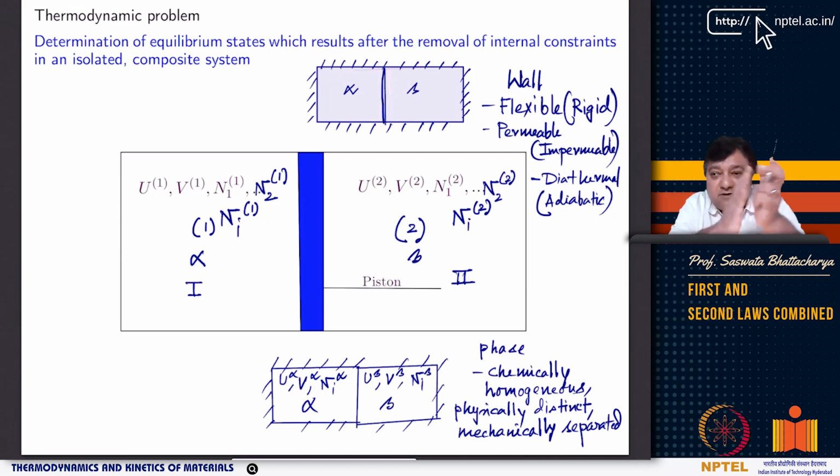Once you put them together and remove all the internal constraints, that means you allow the phase boundary to be flexible so it can move, permeable so there is exchange of species through the wall, and also diathermal so it allows heat transfer. Then you want to understand the equilibrium conditions of alpha and beta, and that is exactly the problem of phase equilibrium.